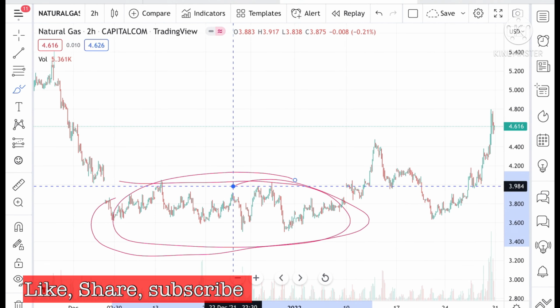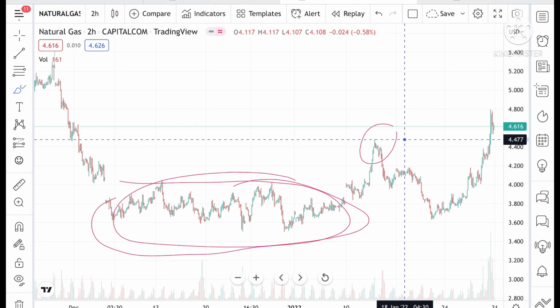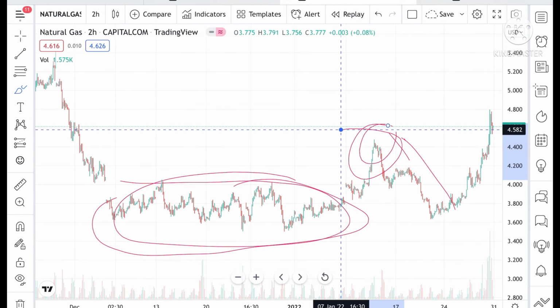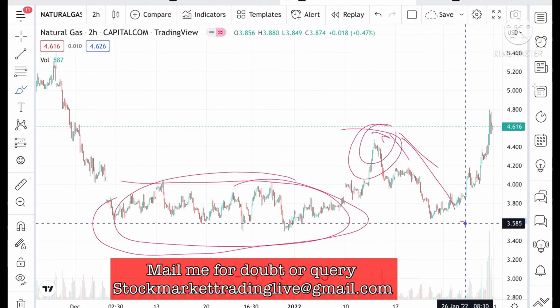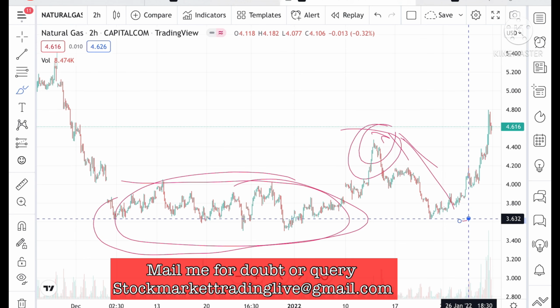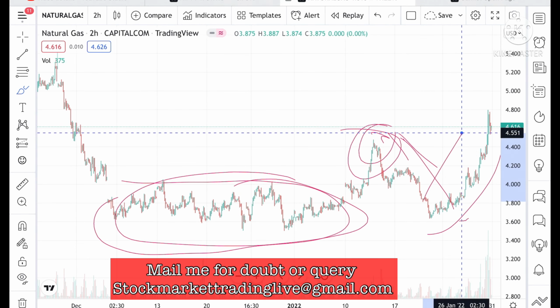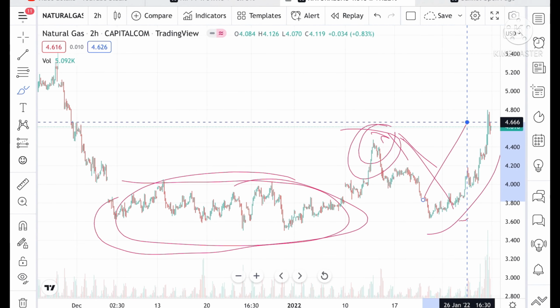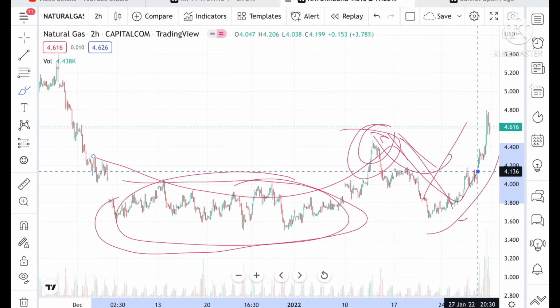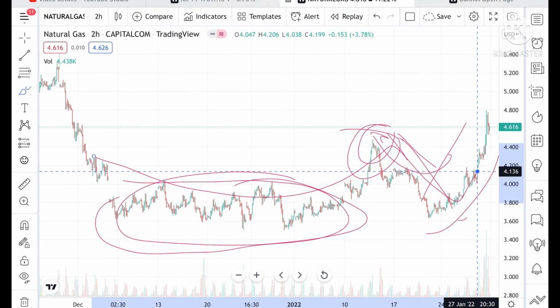Once this range broke upside, we have seen it made a high of around 4.477 and from there we have seen a sharp fall because profit booking has come at this particular range. Then it made a low of around 3.632, and from there we have seen a sharp rise because a pattern was forming there. The pattern was forming, and the probability of going towards the high is very high.